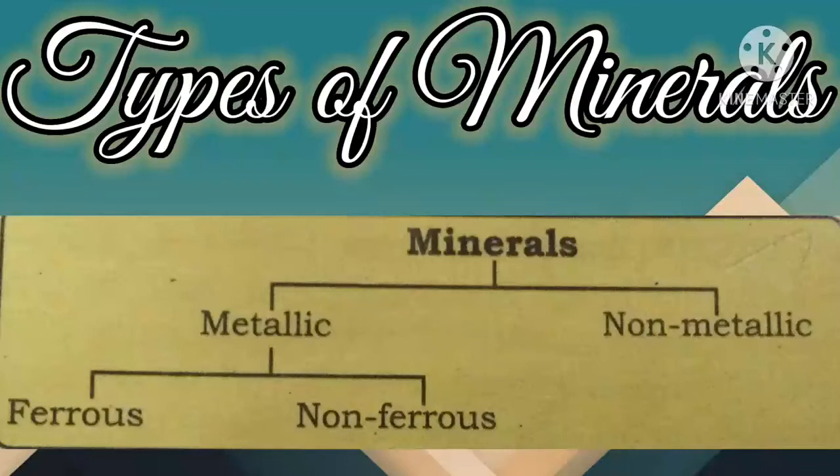In fact, more than 2,800 types of minerals have been identified. Only about 100 are considered ore minerals, because one can easily notice that all minerals are rocks, but all rocks are not minerals.